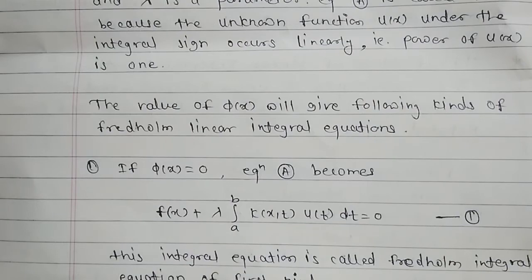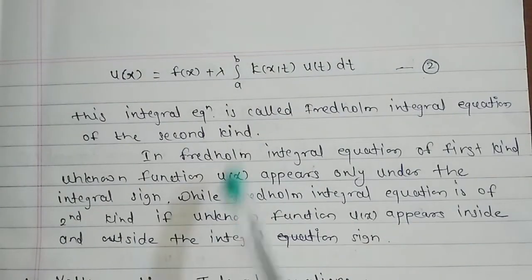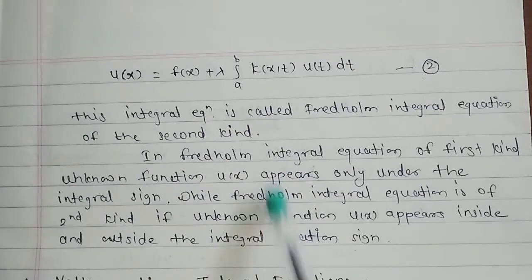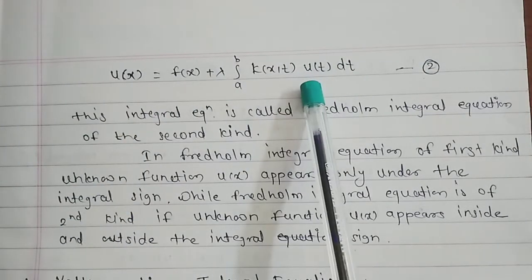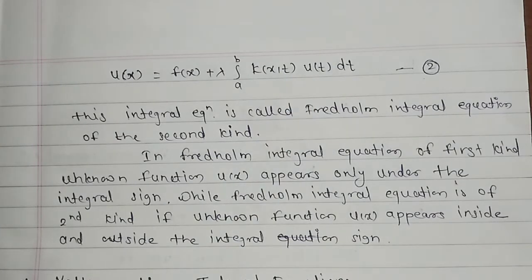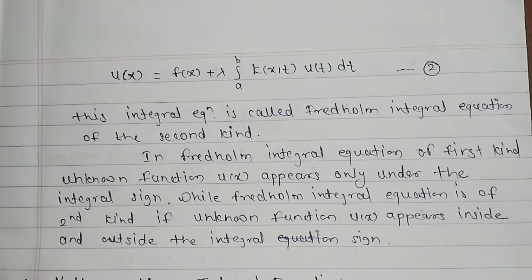In the second kind, the unknown function u of t appears outside as well as inside the integral sign. So this is all about the Fredholm integral equation of the first kind and the second kind. You have to remember the forms of the Fredholm linear integral equation, whether of the first kind or the second kind.